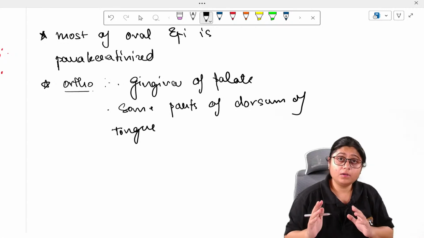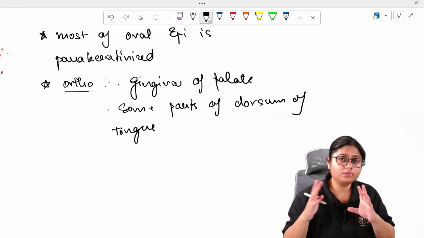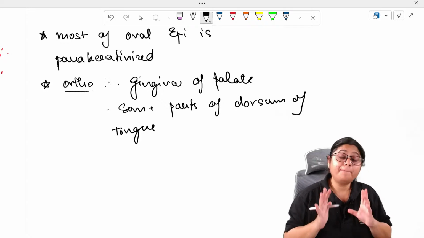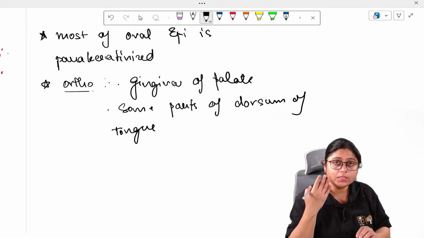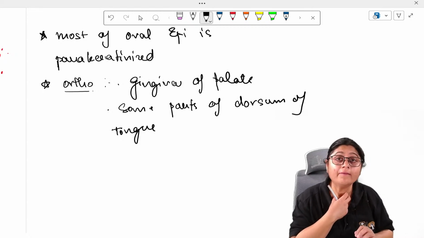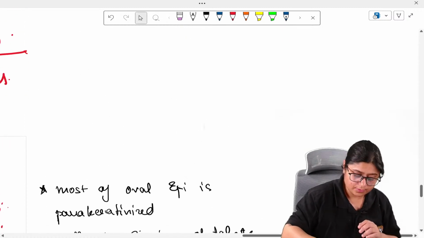Otherwise, the gingiva, the interdental papilla, the attached gingiva, majorly these gingivae are parakeratinized. The cheek mucosa, the lining mucosa of the oral cavity, is non-keratinized.